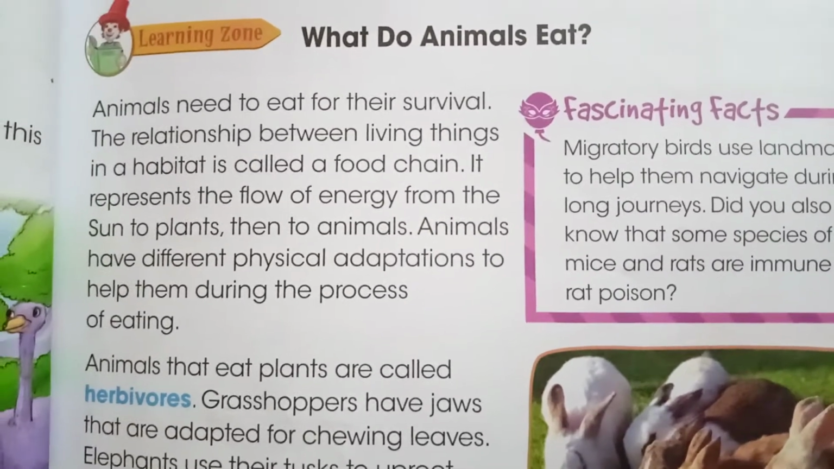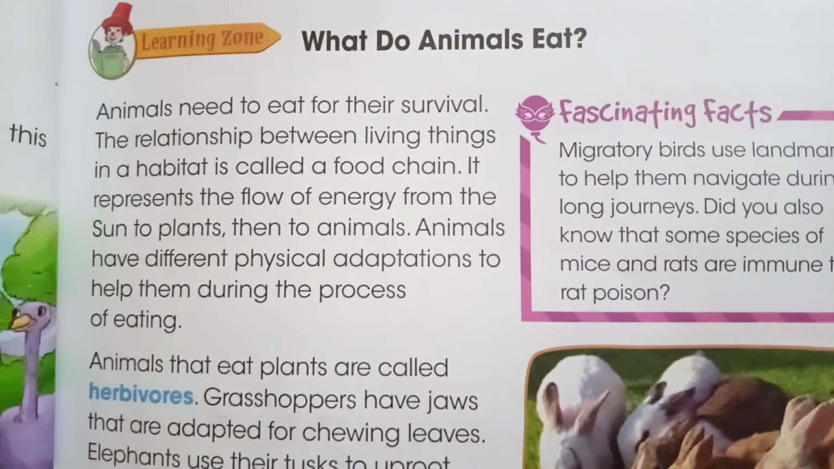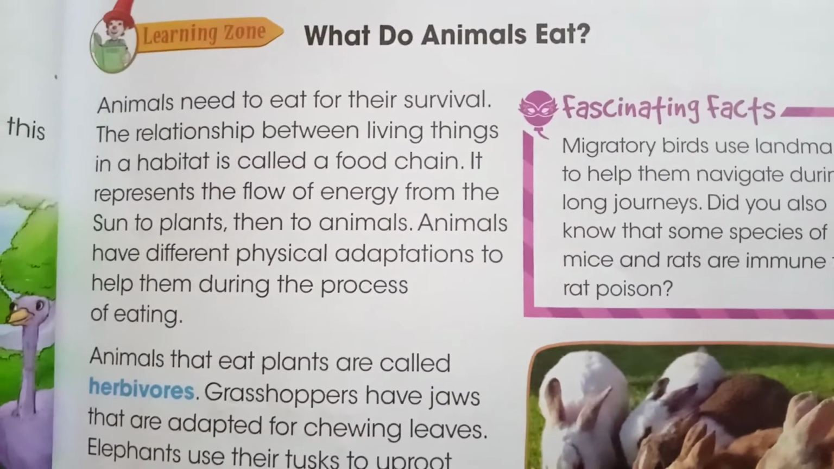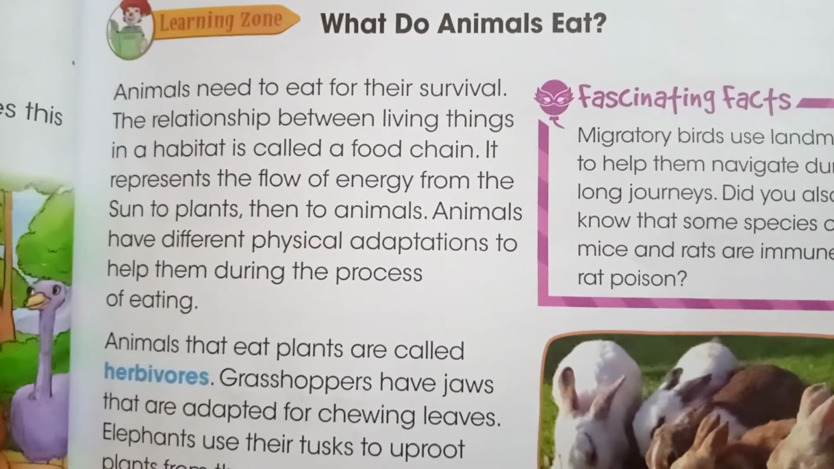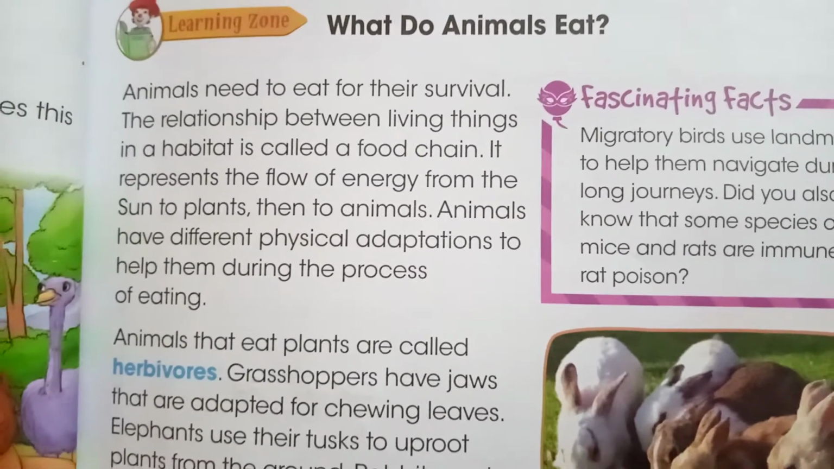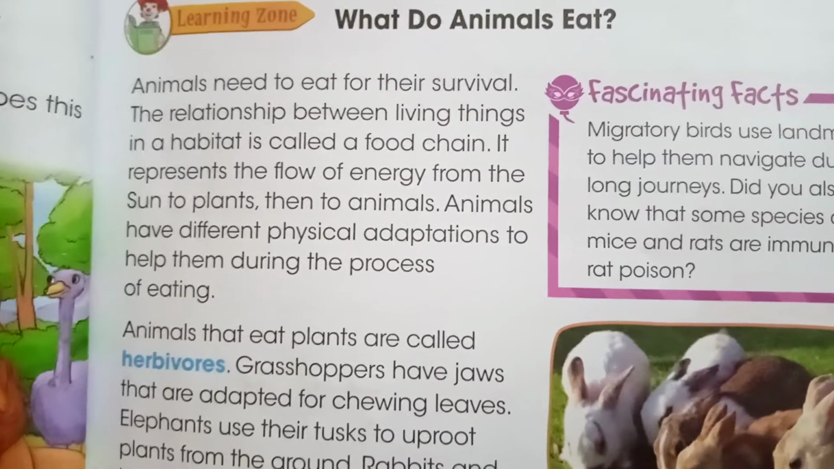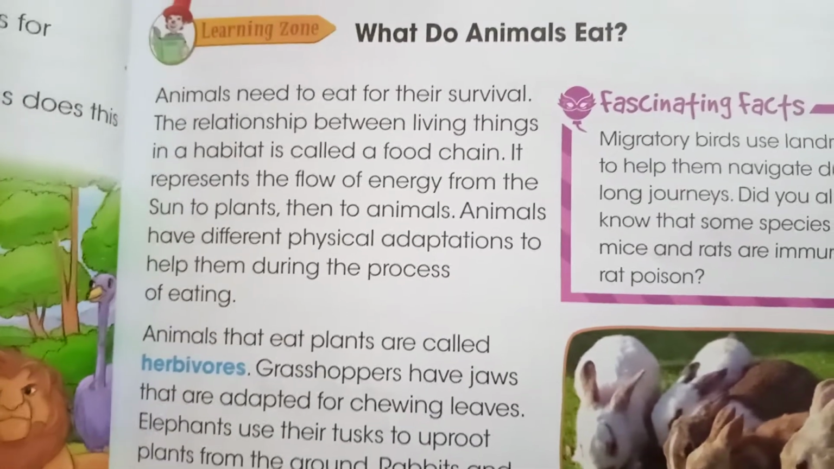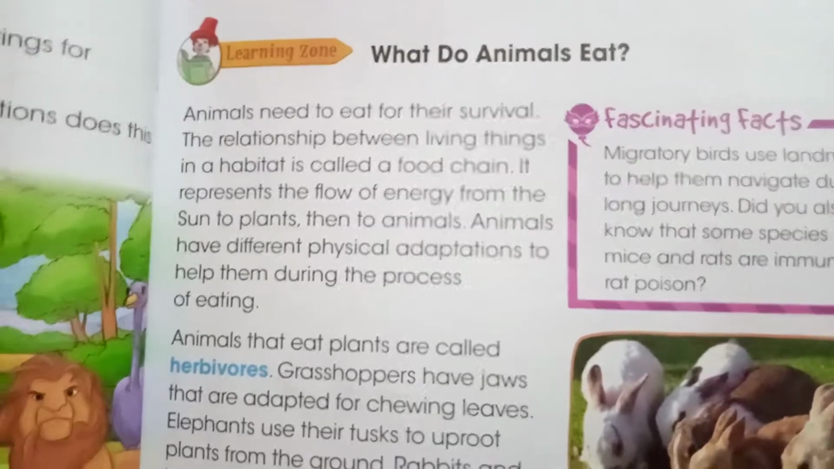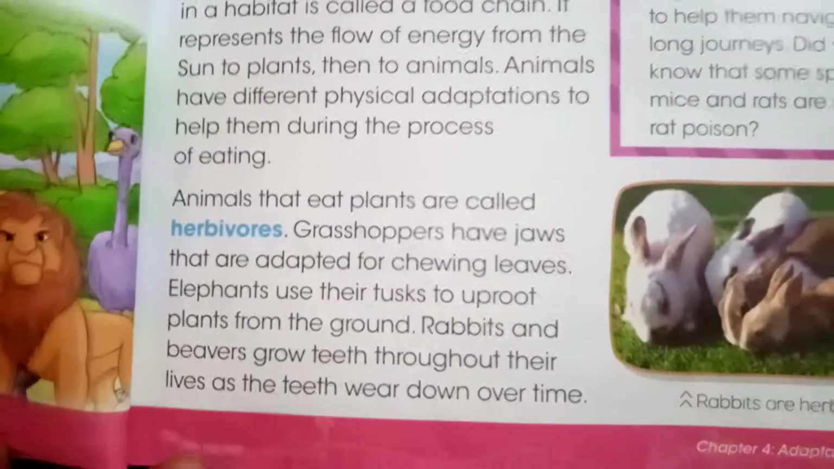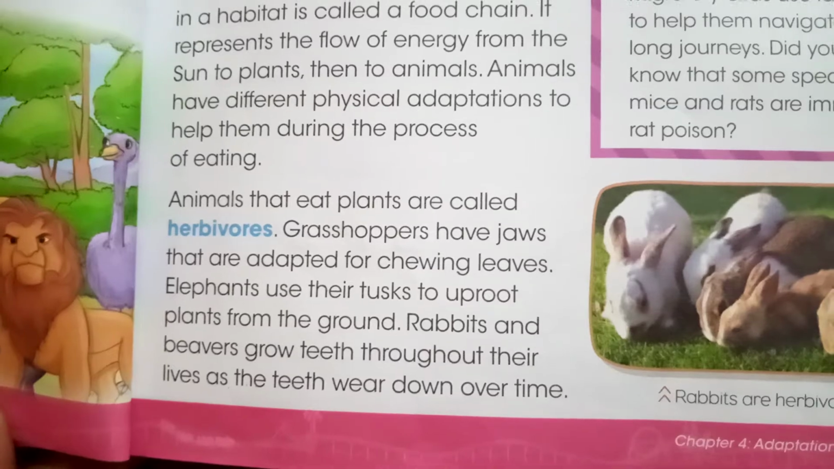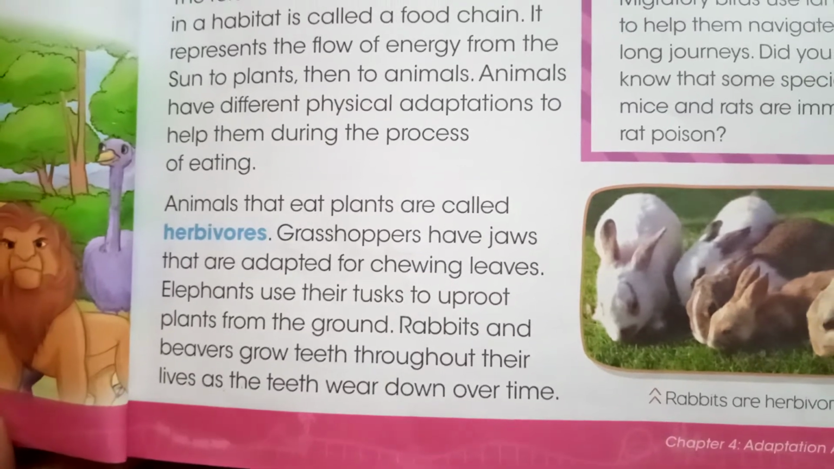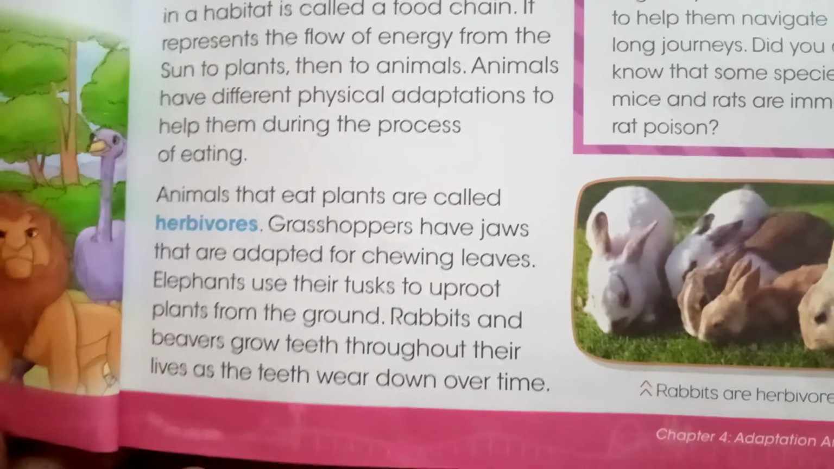And from eating the food, it gives you energy. In the same way, sun gives energy to plants, and then plants are eaten by animals. That also makes a food chain. Animals have different physical adaptations to help them during the process of eating. Now there are three groups of animals. One of them are herbivores, the second are carnivores, and the third are omnivores.